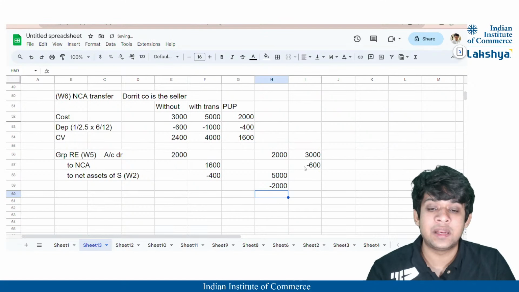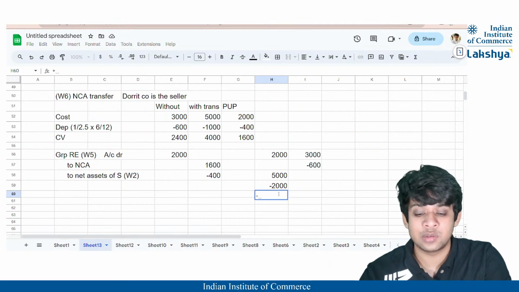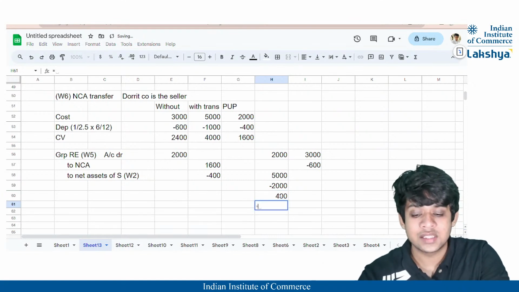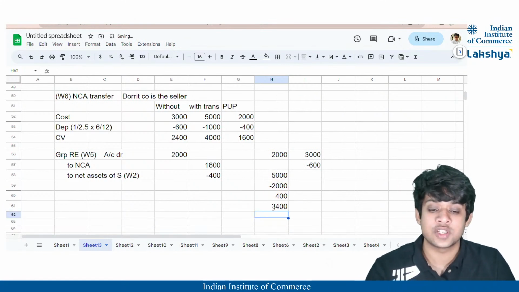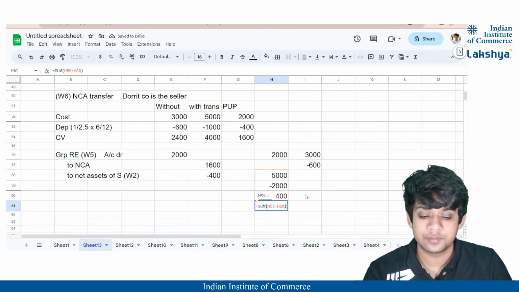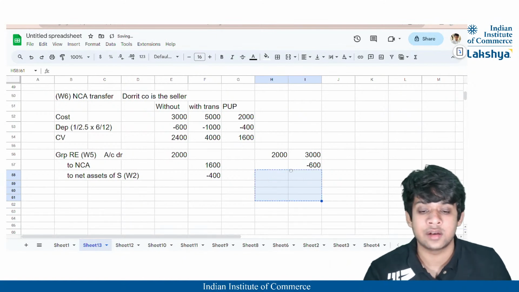But by the year end, the depreciation is also charged, and the subsidiary, since it had the asset at a value of 5,000, charged excess depreciation. The depreciation that should have been charged is 600, but they charged a depreciation of 1,000, right, guys? They charged a depreciation of 1,000. So that excess depreciation which is charged by the subsidiary shall be added back here. That will be 400. And thus the net adjustment that you're supposed to make in your consolidated statement of financial position will be nothing but this adjustment that I've explained to you. It will technically be 1,600, right? It will be reduced by 1,600.